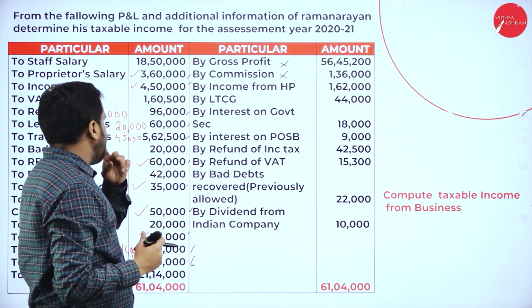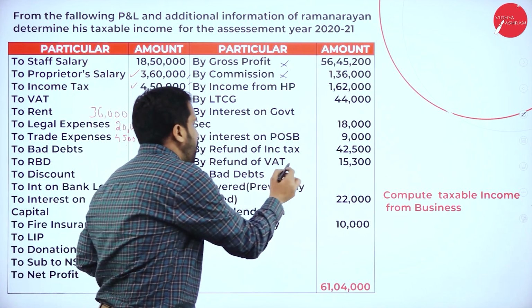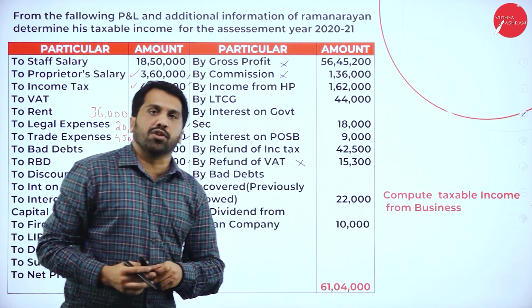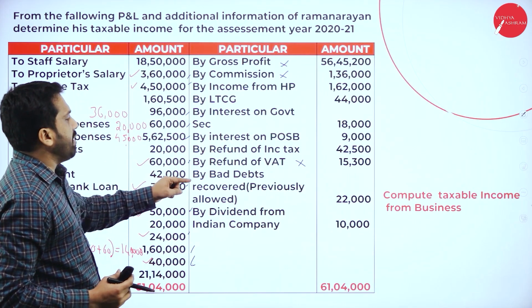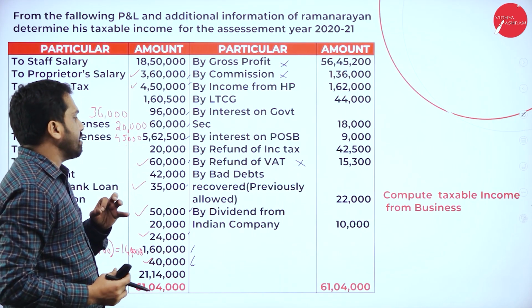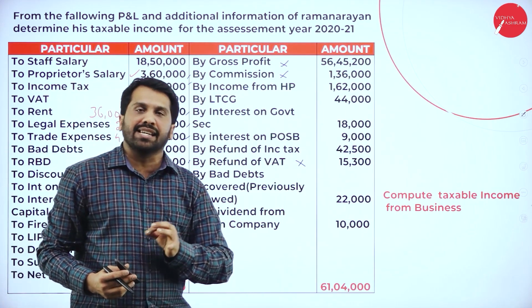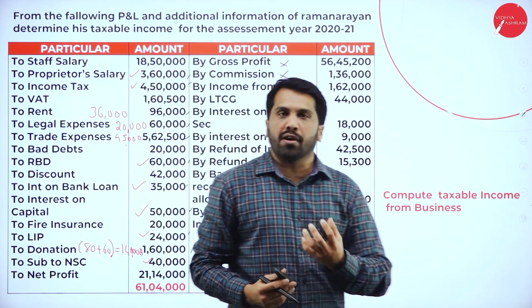Now, along with that, we have refund of VAT. VAT is supposed to be business related. That's why we will not consider even refund of VAT. Do we have anything? Yes, we have bad debts. Bad debts are part of your business.